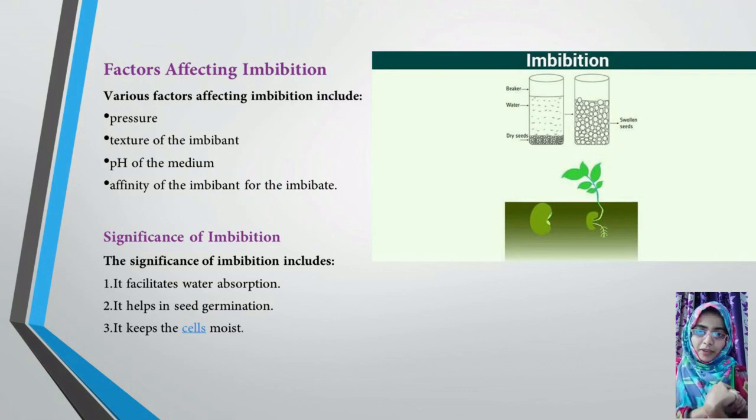So what is the significance of imbibition? It facilitates water absorption. Of course, seeds can absorb more water and store it. It helps in seed germination. Unless you have seed germination, you cannot get a new plant. Next, it keeps the cells moist. We all know that if you drink more water, your body gets more moisture. Yes or no? Similarly, plant cells, as well as any protein material which imbibes more water, will have moisture in them and stay fresh for more time, and can survive for more time.